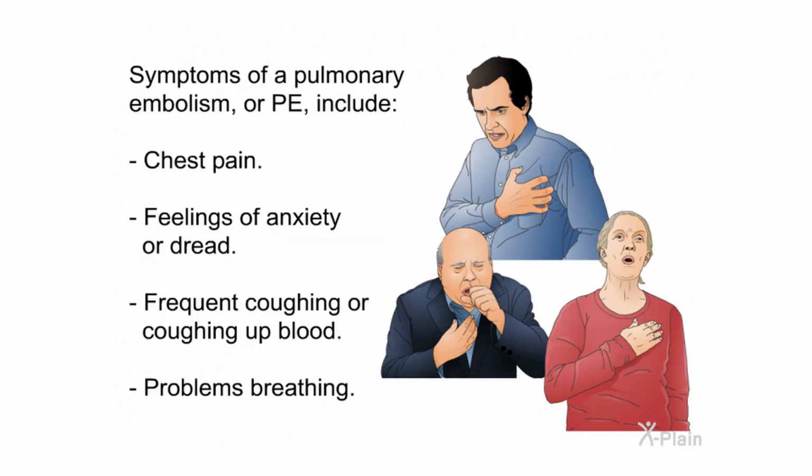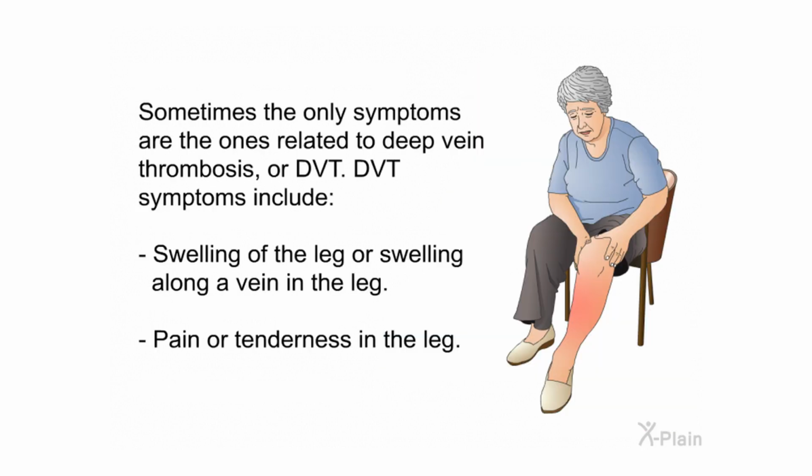Symptoms of a pulmonary embolism, or PE, include chest pain, feelings of anxiety or dread, frequent coughing or coughing up blood, and problems breathing. Sometimes the only symptoms are the ones related to deep vein thrombosis, or DVT. DVT symptoms include swelling of the leg or swelling along a vein in the leg, and pain or tenderness in the leg.